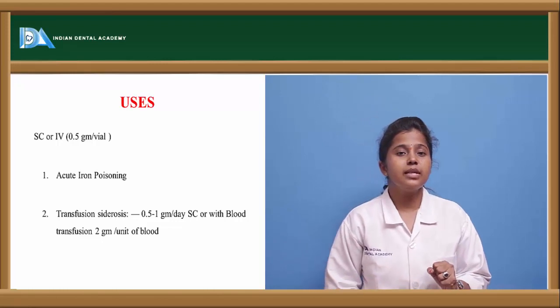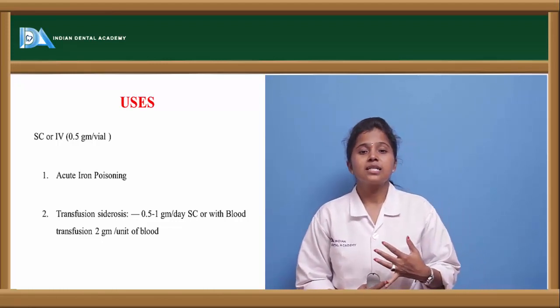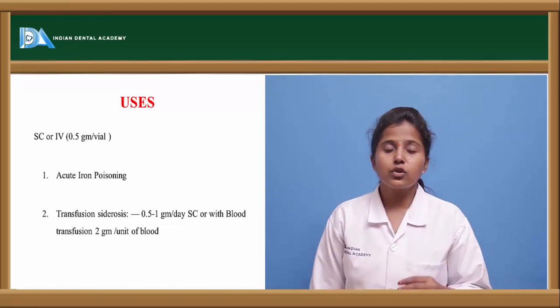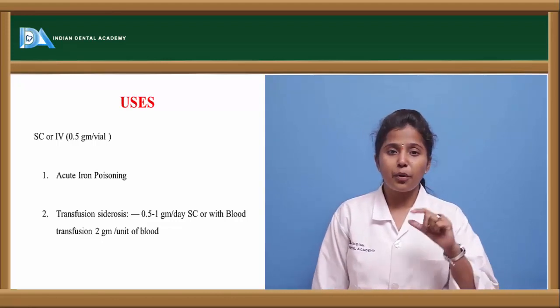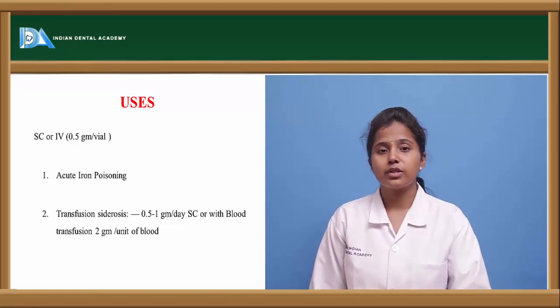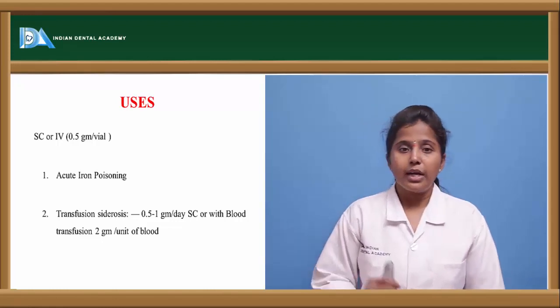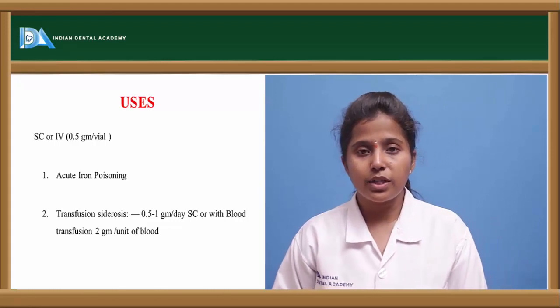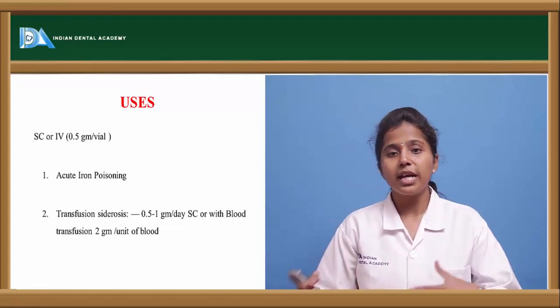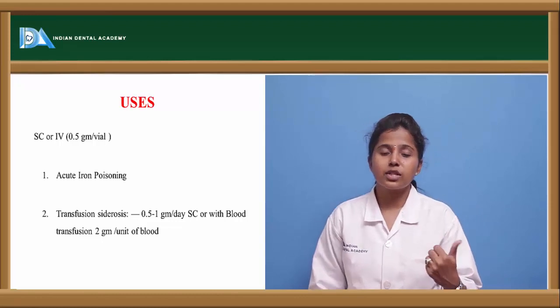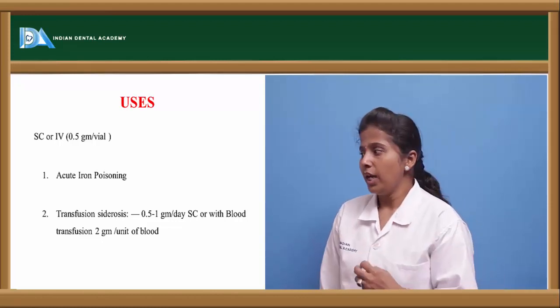What are the uses of desferoxamine? It is mostly recommended through the subcutaneous as well as intravenous route. A 0.5 gram vial of desferoxamine is available, and it is given through the subcutaneous or IV route. It is used in acute iron poisoning. In acute poisoning, compared to chronic poisoning, desferoxamine is mostly preferred, and it is used